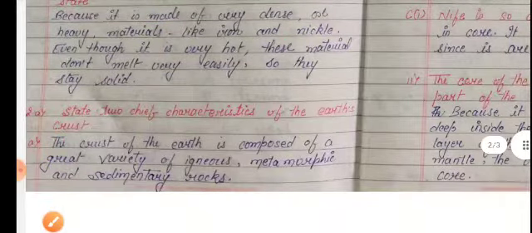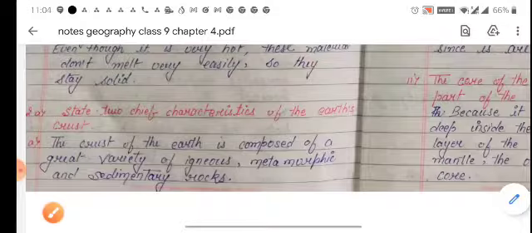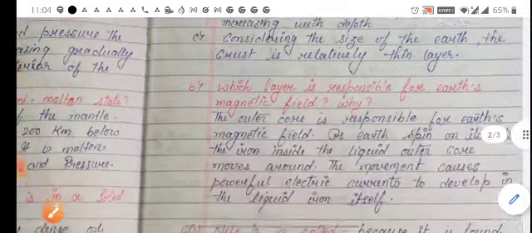Now next, state two chief characteristics of the Earth's crust. The crust of the Earth is composed of a great variety of igneous, metamorphic and sedimentary rock. The heat and pressure of rocks also start increasing with depth, and considering the size of the Earth, the crust is a relatively thin layer.